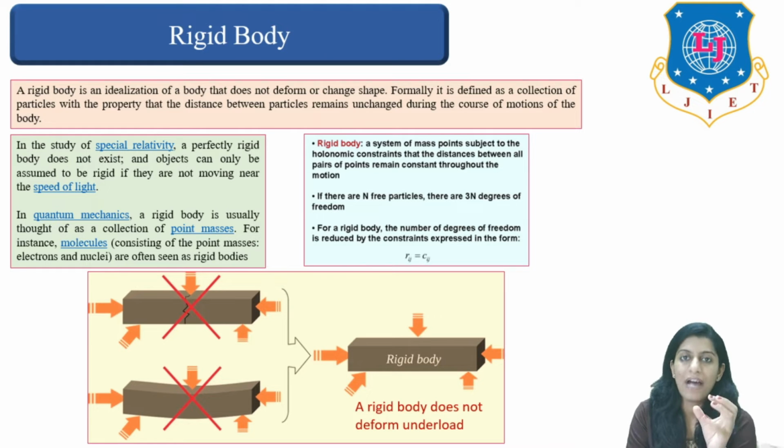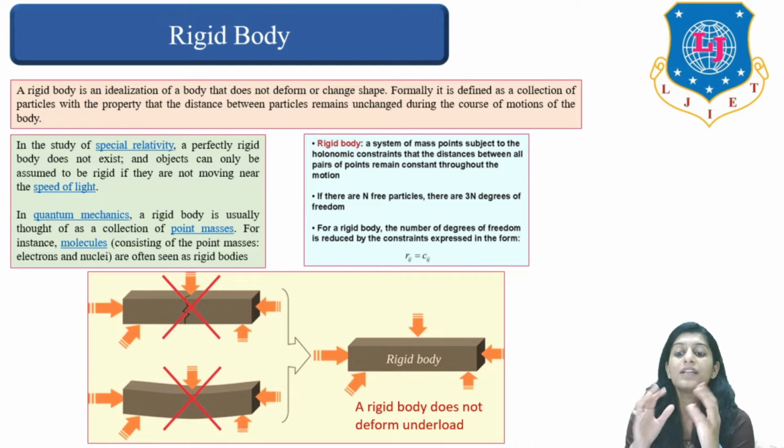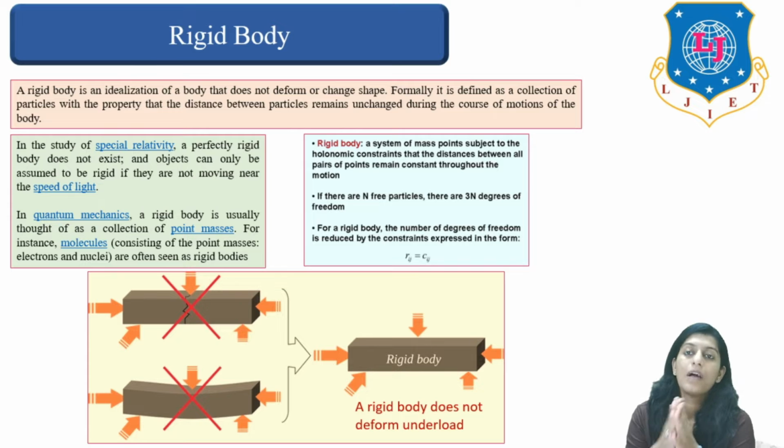Formally, it is defined as a collection of particles with the property that the distance between each particle will remain uniform and unchanged during the course of motion, right?